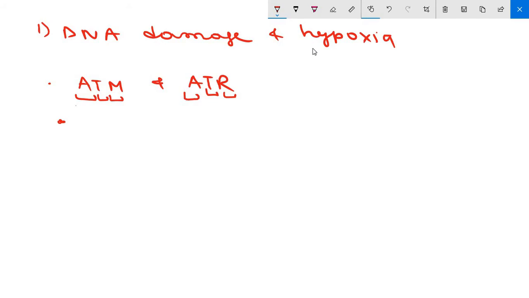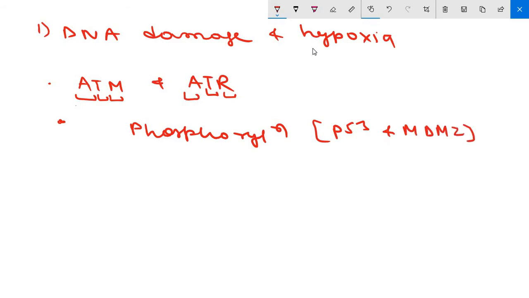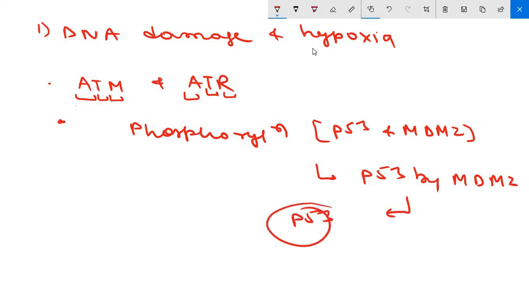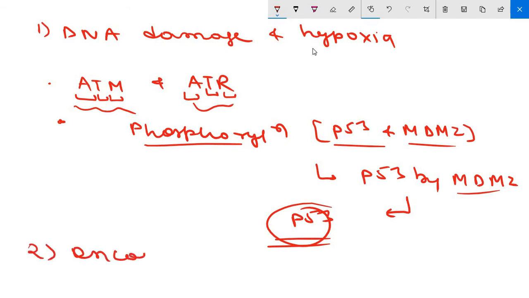Once triggered, both ATM and ATR stimulate the phosphorylation of a number of proteins, including P53 and MDM2. This post-translational modification disrupts the binding and degradation of P53 by MDM2, and this will lead to release of free P53. There will be no degradation of P53 by MDM2 if there is phosphorylation of P53 and MDM2, which is done by ATM and ATR. Now the second one is oncogenic stress.